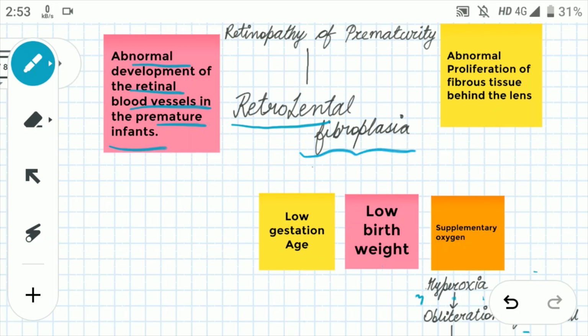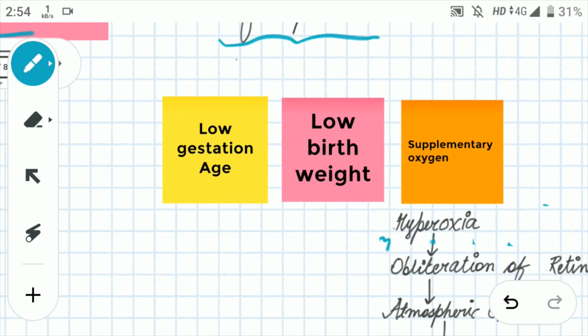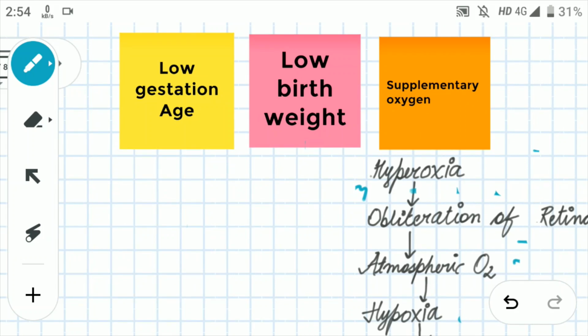Retro stands for behind, and lental here is the lens. So its definition is abnormal proliferation of the fibrous tissue behind the lens. Fine. Now let's talk about its risk factors. See, there are many other risk factors too, but some of the important ones are low gestation age, low birth weight, and supplementary oxygen.